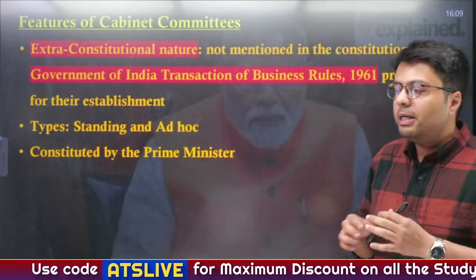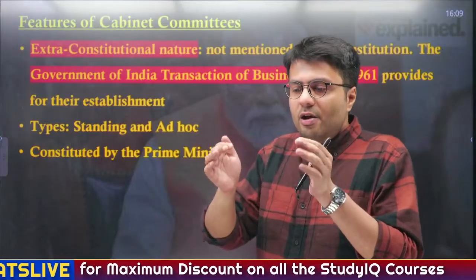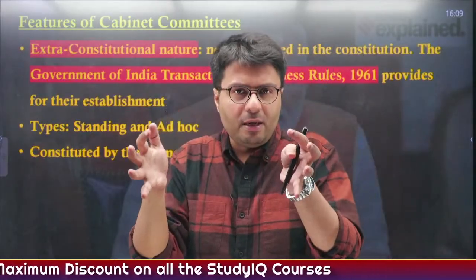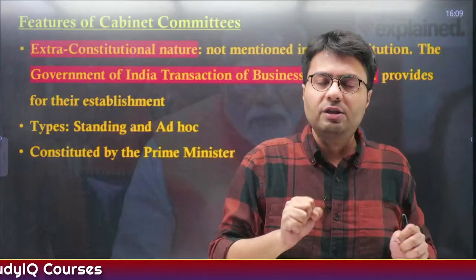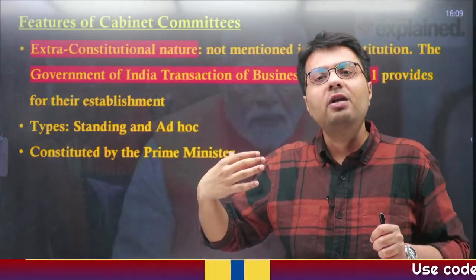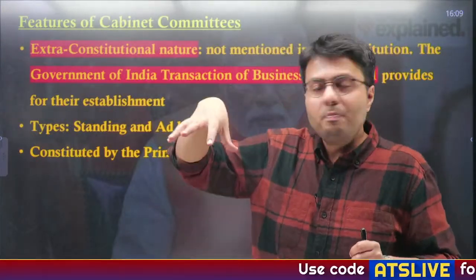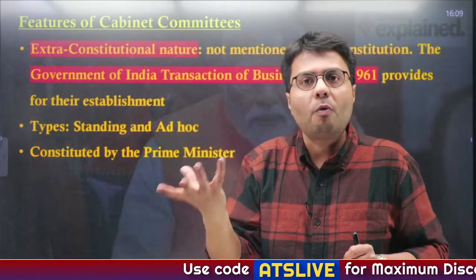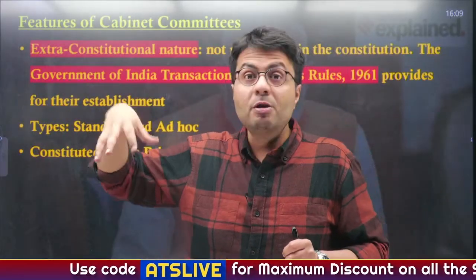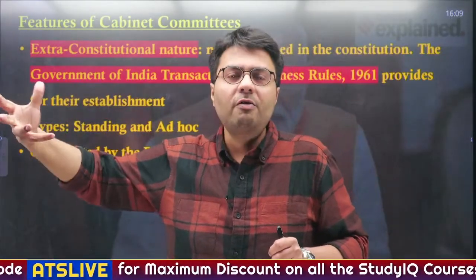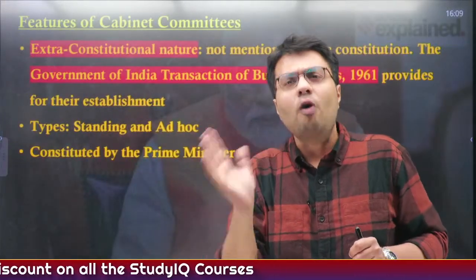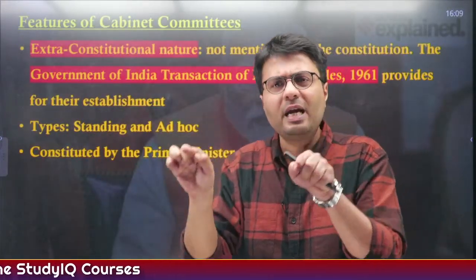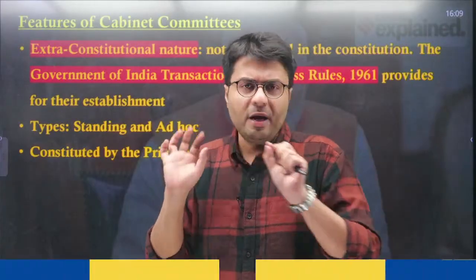Now cabinet committees, what it does is that a few of the cabinet ministers are segregated and a separate committee is formed. Suppose a committee is regarding economic affairs, right? So the Minister of Finance will be there, the Prime Minister obviously will be there. Similarly, the Ministry of Commerce, Urban Development, any department which in some way or the other deals with economic issues, agriculture, etc., they will be categorized into the Economic Affairs Cabinet.